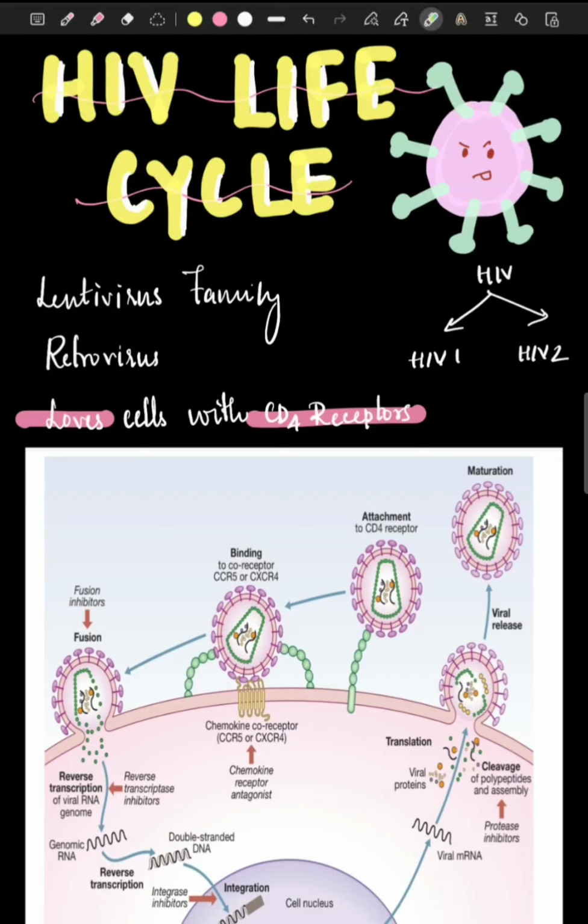So they are these small, tiny virus particles which lead to a ruthless massacre of cells in our body. So what are they? They are a retrovirus, which is an RNA virus, and they belong to the lentivirus family. In simple terms, these virus particles absolutely love human cells that express CD4 receptors. What are these receptors? We'll look at them.